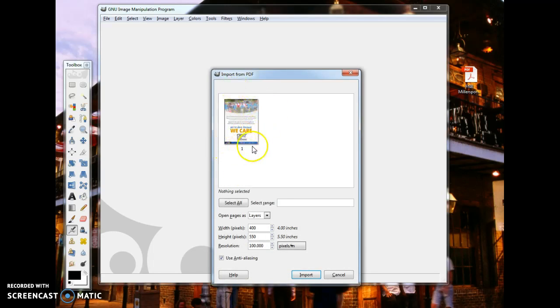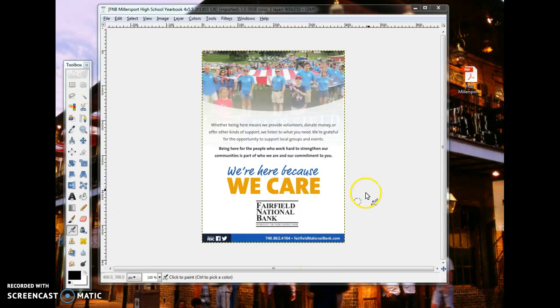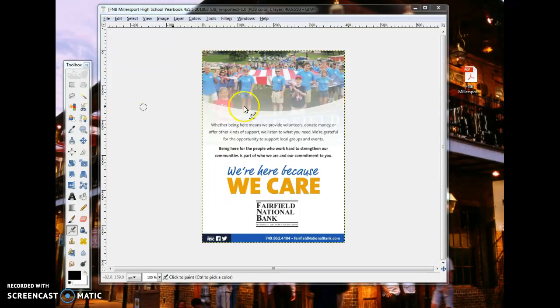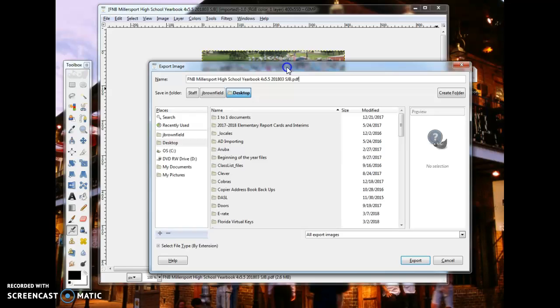It says, what do you want to import? Yep, this is what it is. Here is our PDF imported into GIMP. Then you go to File, Export As, and instead of PDF, we want to rename it